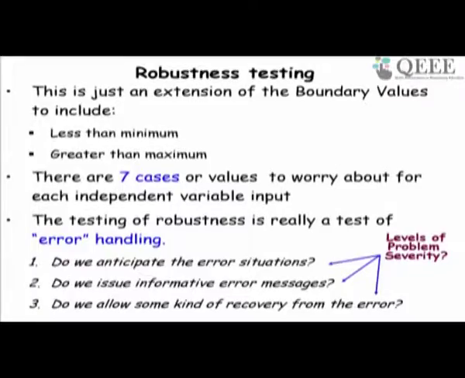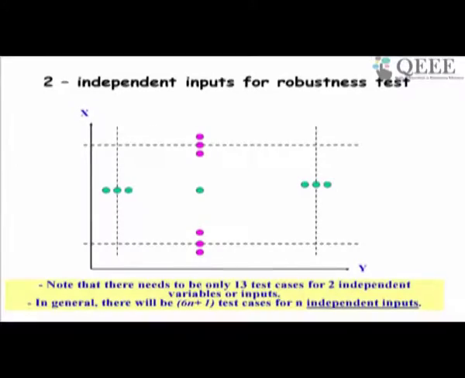When we consider the invalid values, we call it robustness testing. In that case, we need 7 test cases, which include 2 invalid values. If we consider the invalid values with 2 independent inputs, then we consider 4 invalid values.